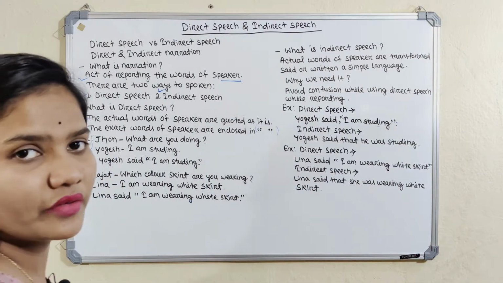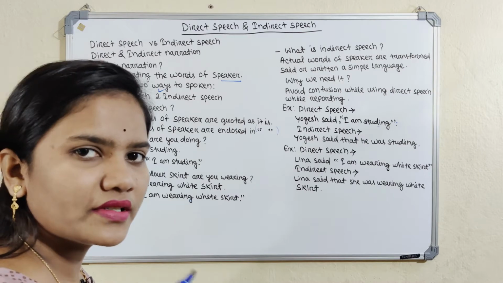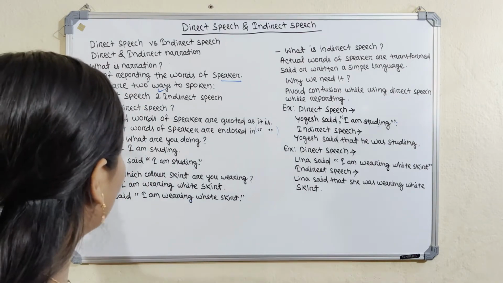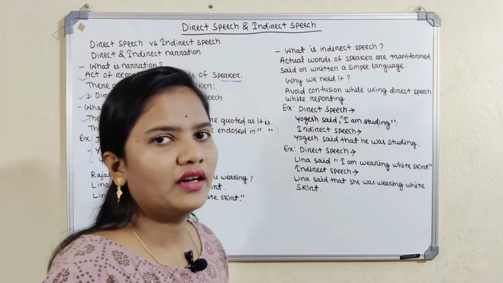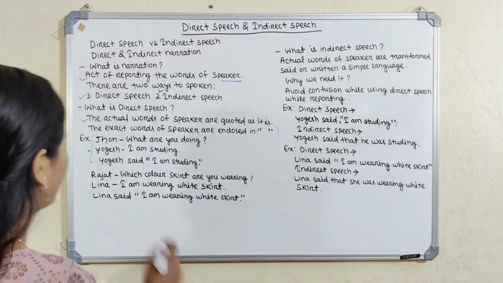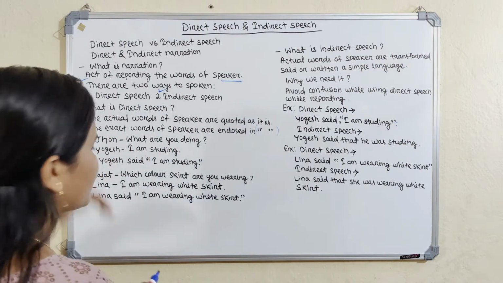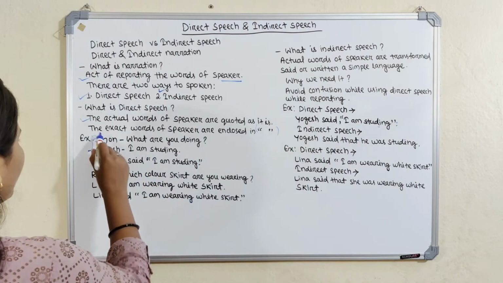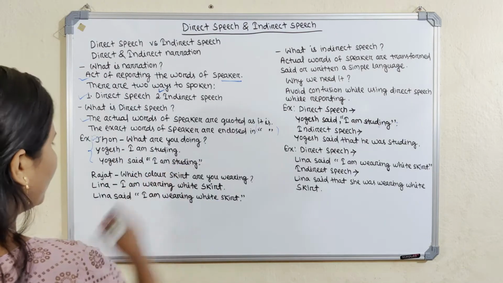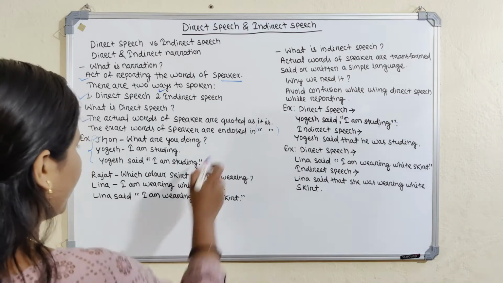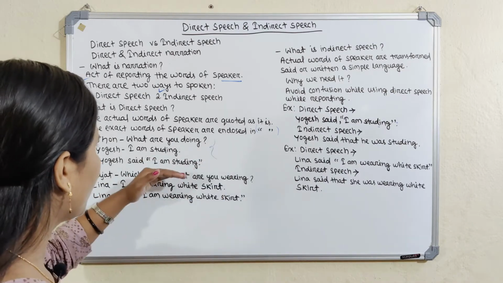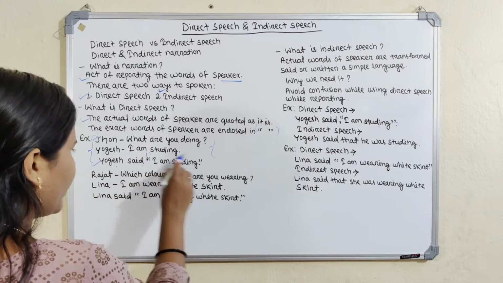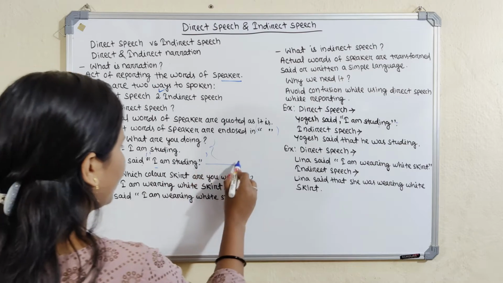We take one example, then we will know what direct speech is in actual. John and Yogesh are two friends. They are having a conversation with each other. Yogesh is studying, and John comes in and asks Yogesh, what are you doing? And Yogesh said, I am studying. These are two sentences. If we write them as direct speech: Yogesh said, in inverted commas, I am studying. This is direct speech.